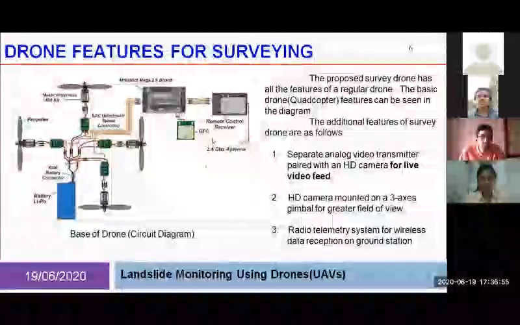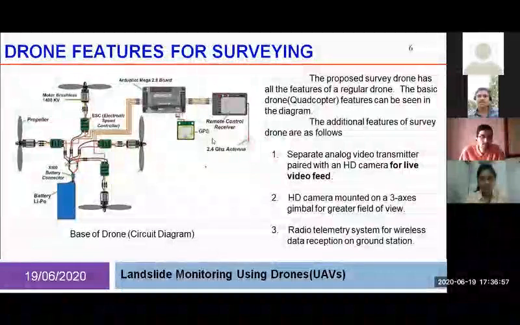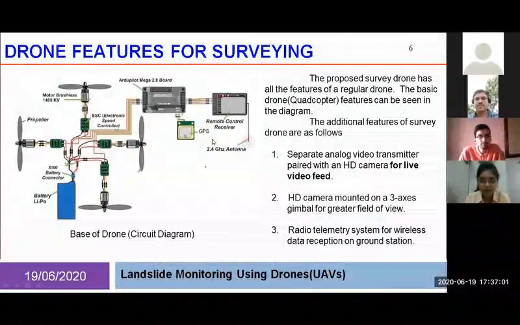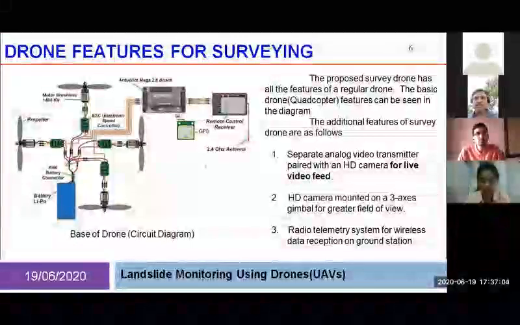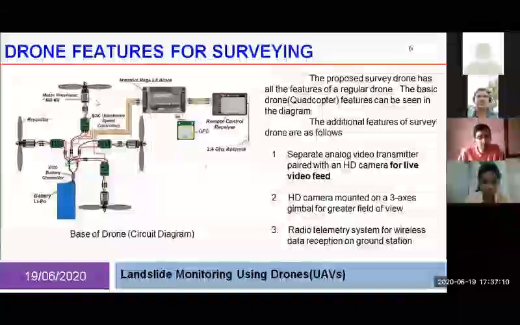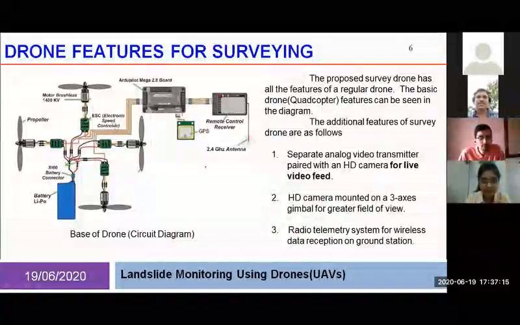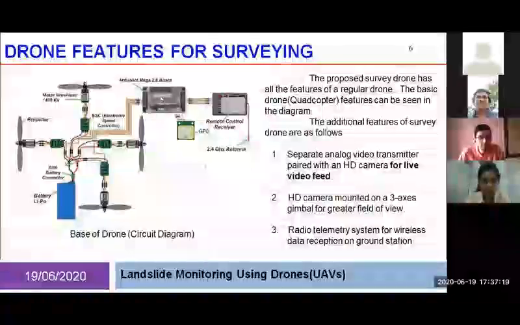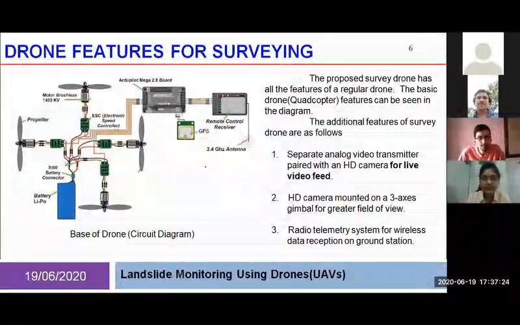So, our drone features for survey. Our proposed survey drone has all the features of a regular drone. In this diagram we can see the basic quadcopter features. Every drone has four thrusters which are driven with the help of BLDC motors. These BLDC motors are controlled with the help of an electronic speed controller, that is ESC. And this ESC is monitored with the help of the flight controller, that is APM 2.8, which is the brain of the whole drone system.